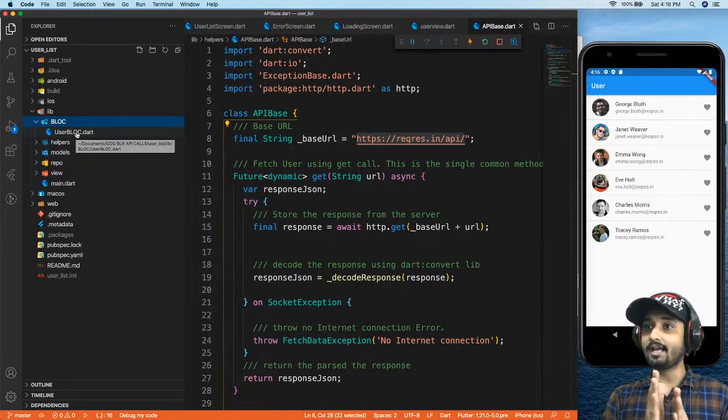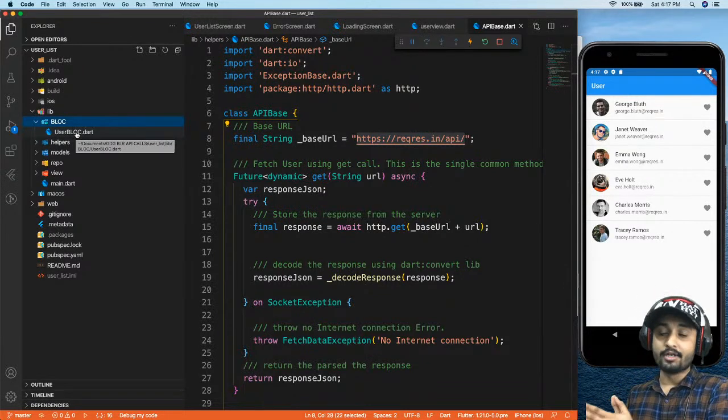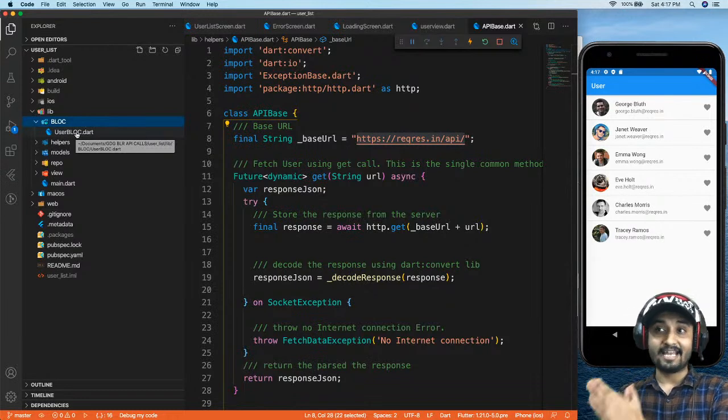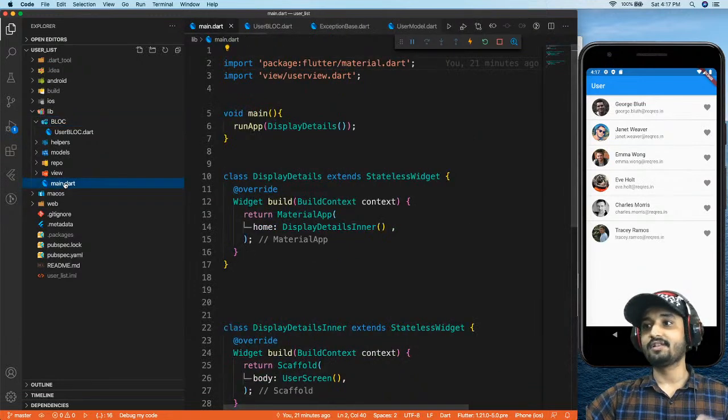Now let's take a look at the UI, how I have built it and separated the code, and how I can easily manage the code for state management, right? So I have a main.dart. Of course, this is the file where we will start our app.